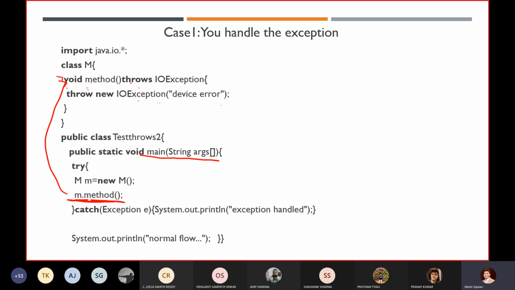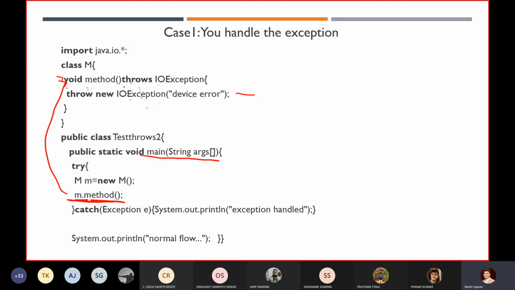If you don't want to use a try and catch block over there, it's better to delegate, to use the throws keyword. And it's not that you get an IOException here and mention that we are getting an arithmetic exception. In that scenario, you will get a compilation error. Remember, whatever exception object you are creating over there, it is mandatory for you to throw that particular exception class here, okay?